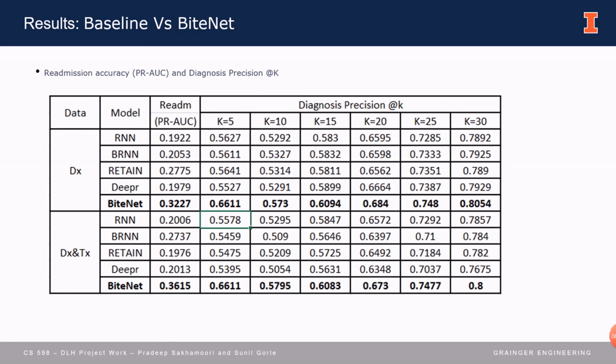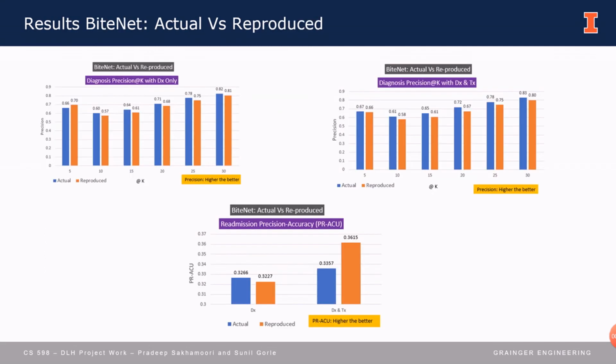This table shows the initial numbers of the baseline versus BiteNet. We generated the baseline models by changing the model parameters in the code. Finally, we are comparing the results with the bar chart. Here you can see BiteNet actual versus reproduced results for diagnosis prediction with DX only. The actual is 0.82 and we have seen 0.81.